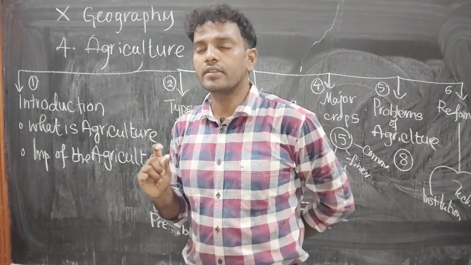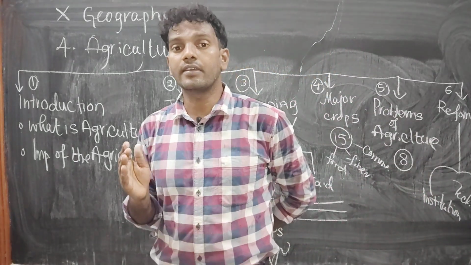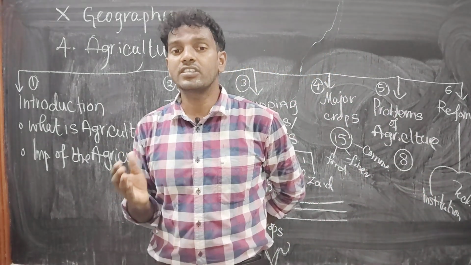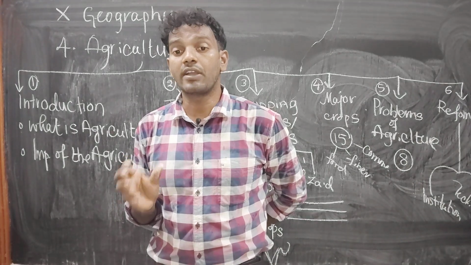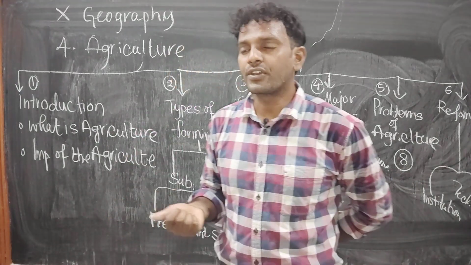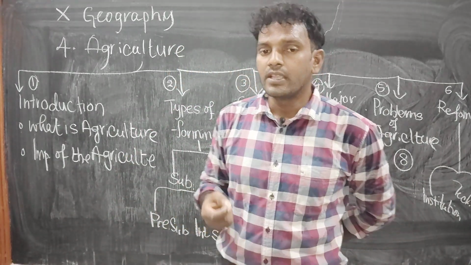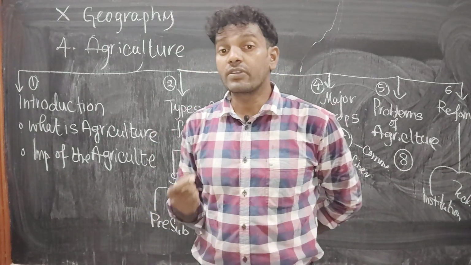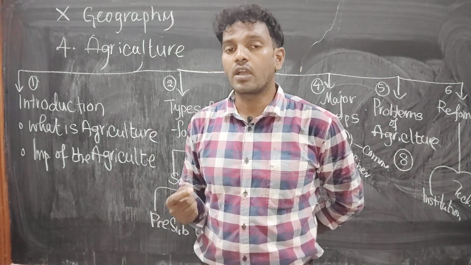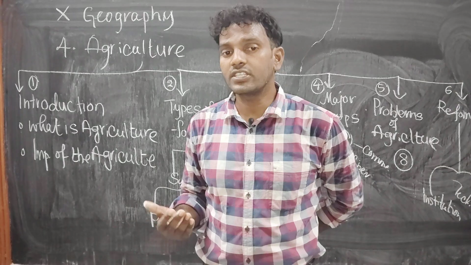See, we have to write the point, rearing animals or ranching animals. We have to include that word also in agriculture, not only cultivating crops. Is it clear? I am repeating. It is the science and art of cultivation of soil, producing crops and rearing or ranching animals.